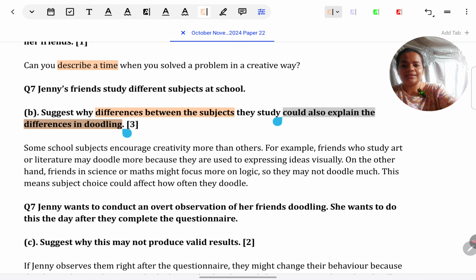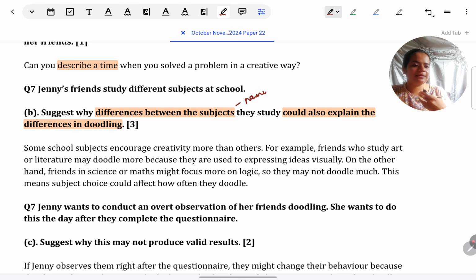This is like asking about an extraneous variable, an uncontrolled variable. No doubt creativity can impact doodling, but then there are differences in subjects also. So they're asking you how those differences besides creativity could influence the doodling. So that we have to explain. It's given for 3 marks. So you can think of it as standard pattern. First name it.